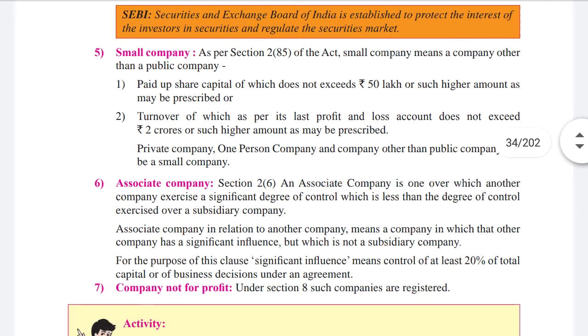Now, small company. As per section 2(85) of the Act, small company means a company other than a public company, the paid up share capital of which does not exceed 50 lakh or such higher amount as may be prescribed, or the turnover of which as per its last profit and loss account does not exceed 2 crores or such higher amount as may be prescribed. In private company, one person company, a company other than a public company can be a small company.